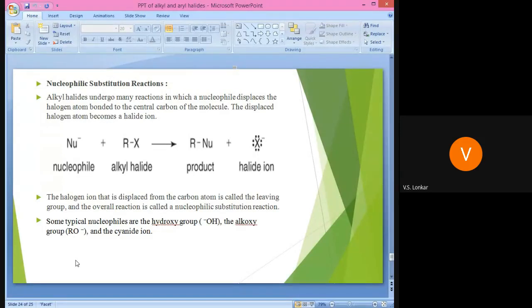Whenever you give the sign of heat on the arrow, also write alcohol. Here we use alcoholic KOH. When we use alcoholic KOH, in that case we get the product alkene, not alcohol. If you drew the product as alcohol, no, the product is the alkene.